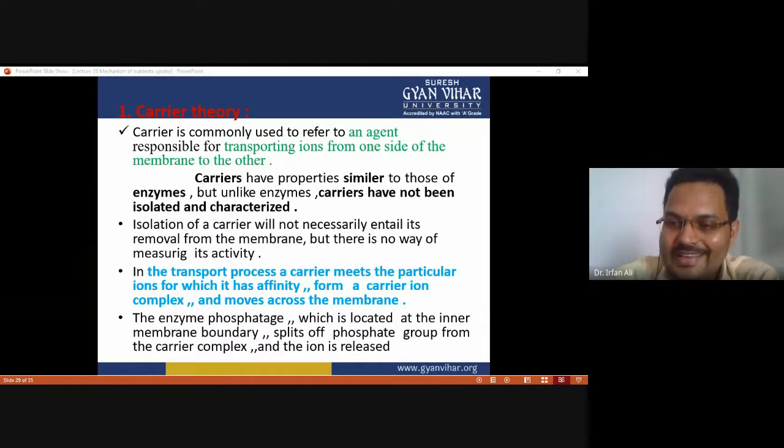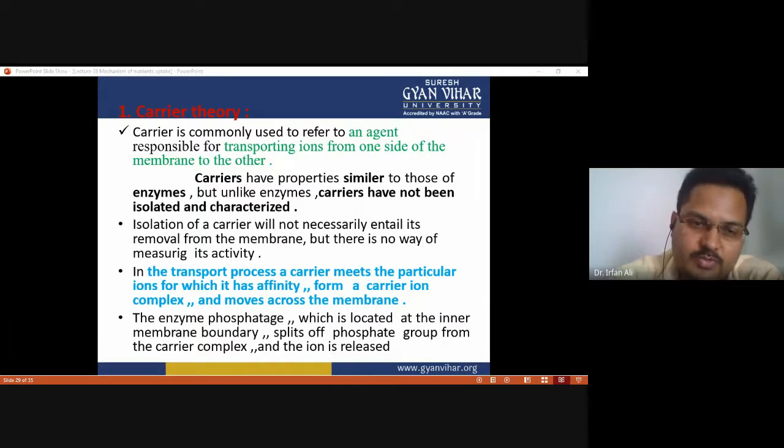So it requires a carrier. Carriers have properties similar to those of enzymes, but unlike enzymes, carriers have not been isolated and characterized. It is fixed into the cell membrane. Isolation of a carrier will not necessarily entail its removal from the membrane, but there is no way of measuring its activity.